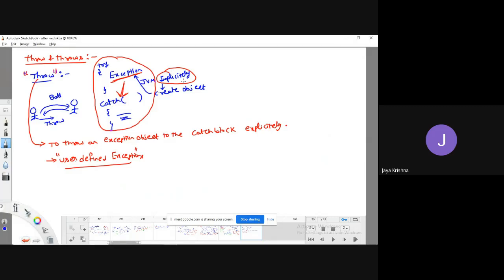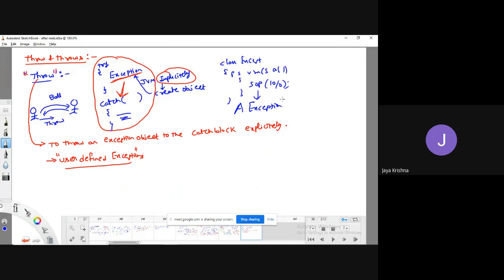Anyway, see, if I have some class called Accept, it can be public static void main, String args. If I write System.out.println of 10 by 0, what is happening here? It is going to write some kind of exception, that is ArithmeticException.